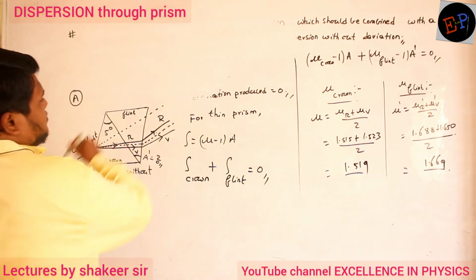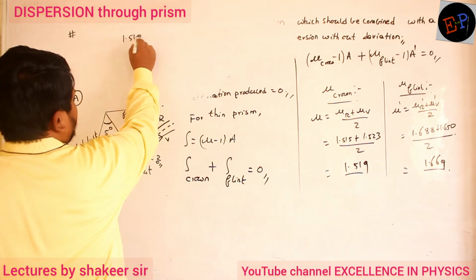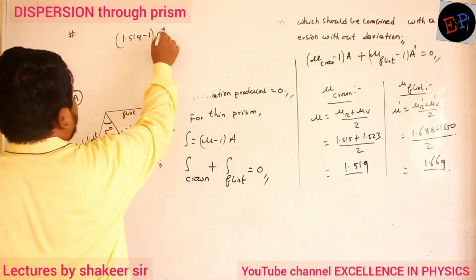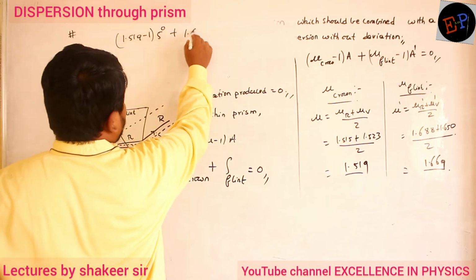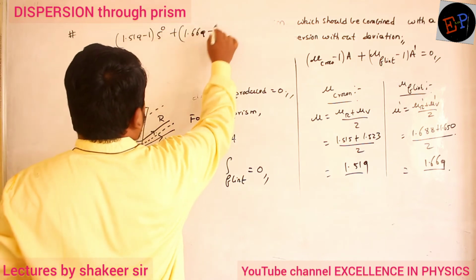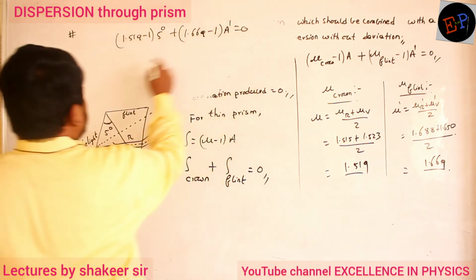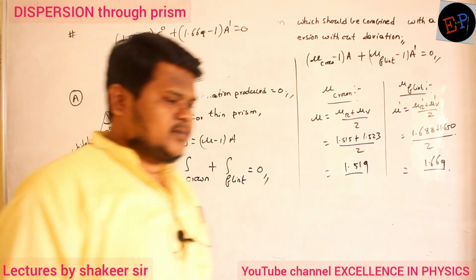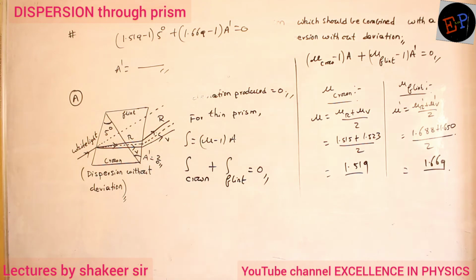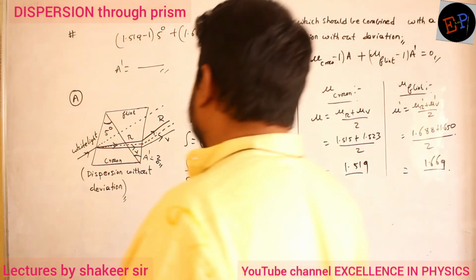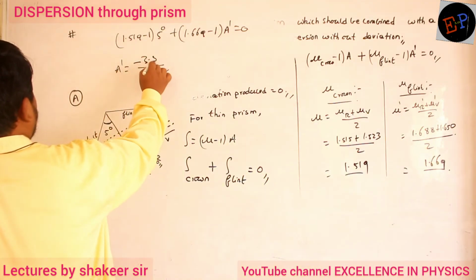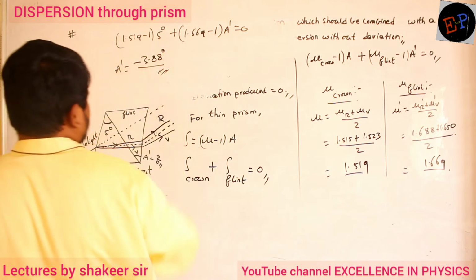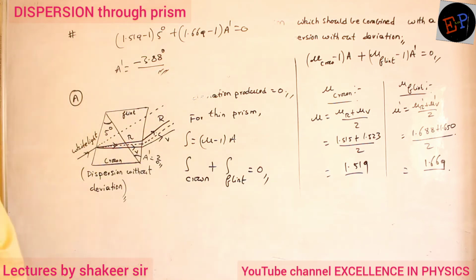Therefore (1.519 minus 1) into A value 5 degrees, plus (1.669 minus 1) into A dash is equal to 0. So the only unknown quantity is A dash. Calculate the A dash value. You will get A dash as minus 3.88 degrees.